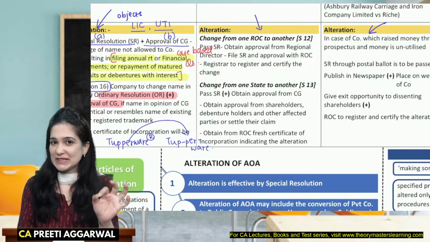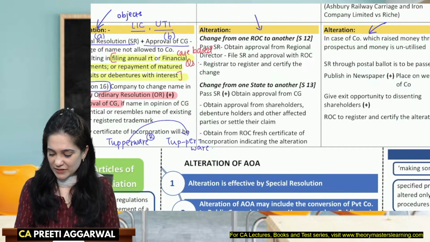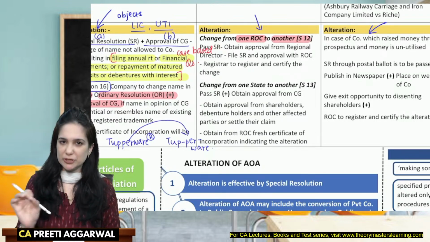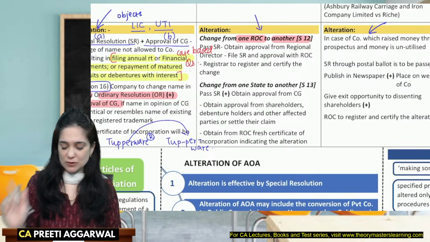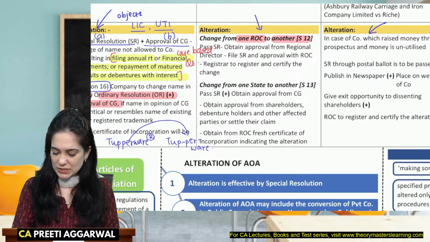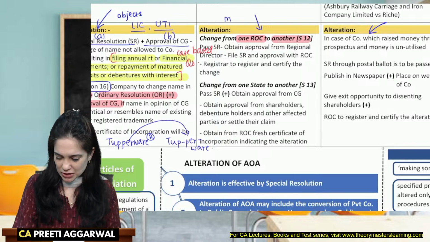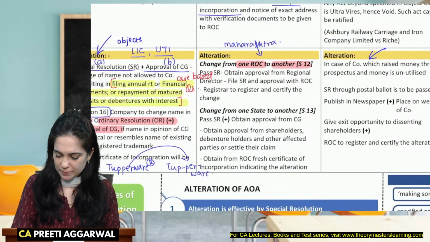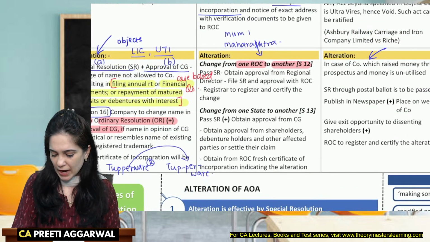What is important for exam? We are shifting from one ROC to the other ROC. Now, this is possible only in two states. One is Maharashtra, where the ROCs are present in Mumbai and Pune.